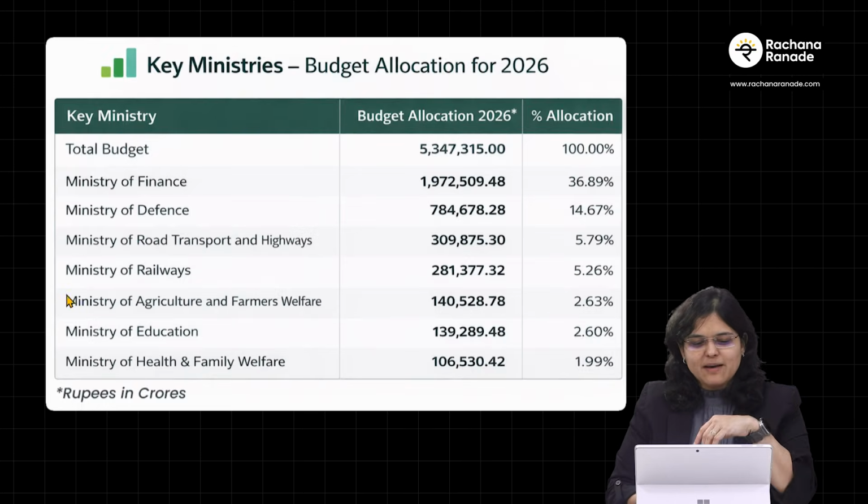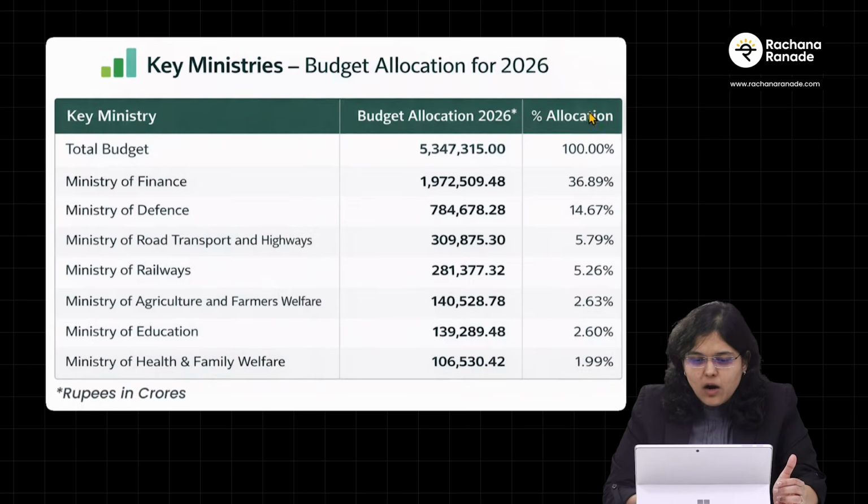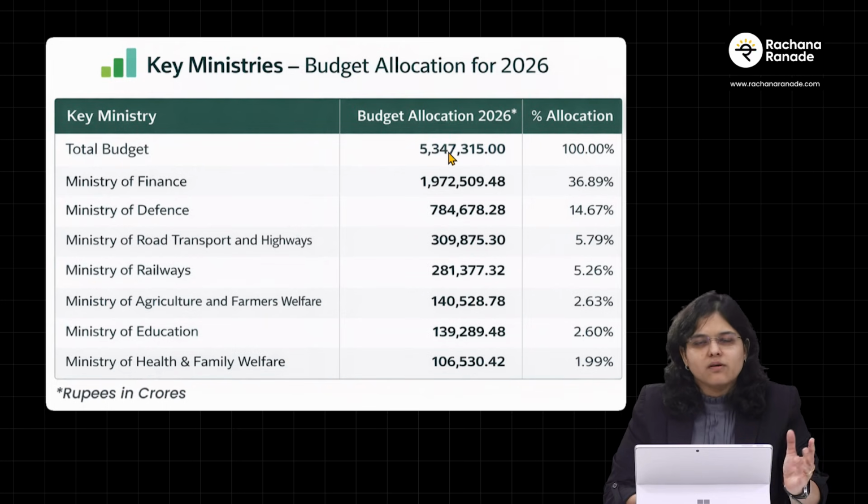Now let's move on and understand which ministries got the highest allocation. Now tell me logically, as a country, where is the money coming from? Mainly coming from borrowing. Where is the money primarily going? It is going because of interest, correct? So which ministry should get the highest allocation? Logically it has to be the Ministry of Finance. Absolutely. So if you check here, all these rupees are in crores, so I'm just going to read out in short.